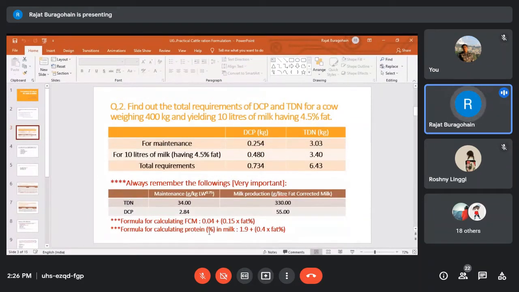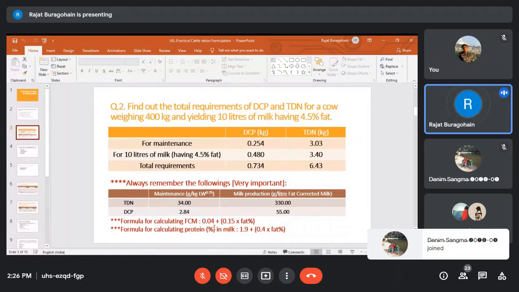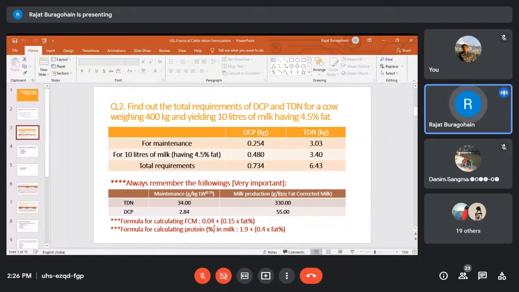After that, when you get the protein percentage in milk, depending on the quantity of protein present in the milk, that means depending on the drainage of protein through milk, you will be able to calculate the requirement of DCP. And here you have to consider the efficiency of utilization of dietary protein for milk production as 60 to 65%.